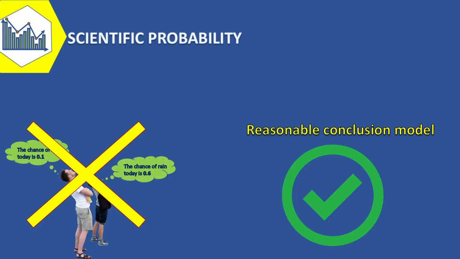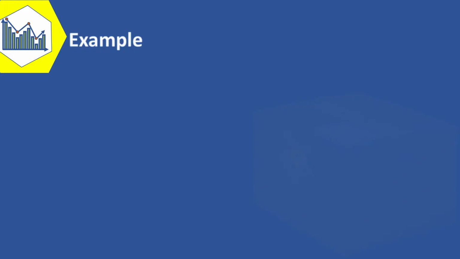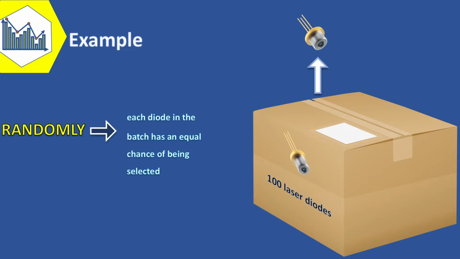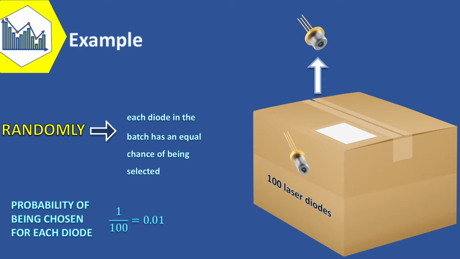For example, suppose that we select one laser diode randomly from a batch of 100. Randomly implies that it is reasonable to assume that each diode in the batch has an equal chance of being selected. Because the sum of the probabilities must equal 1, the probability model for this experiment assigns probability of 0.01 to each of the 100 outcomes.